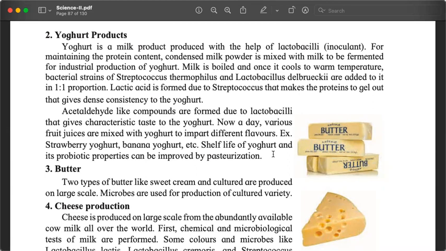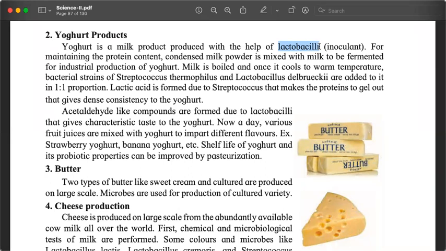After some time, it will turn into curd. So when we are adding curd to milk, what we are doing is we are taking the lactobacillus and adding it to the milk so that there is more lactobacillus, they grow and new curd is formed.